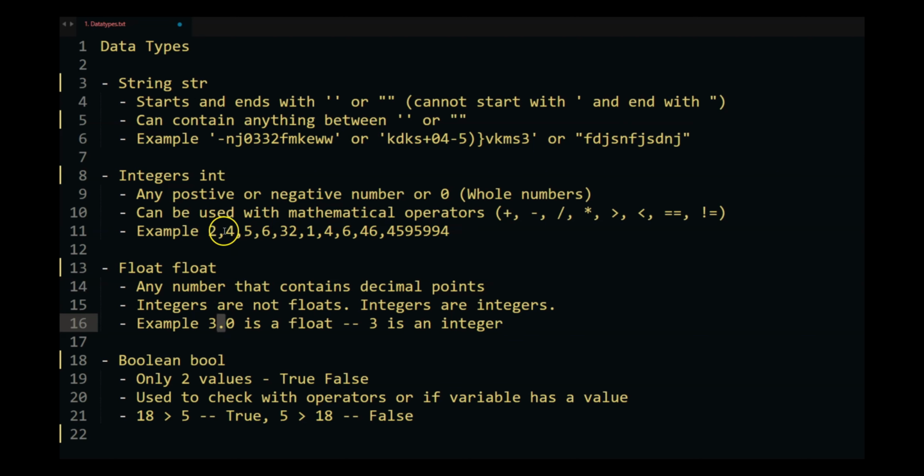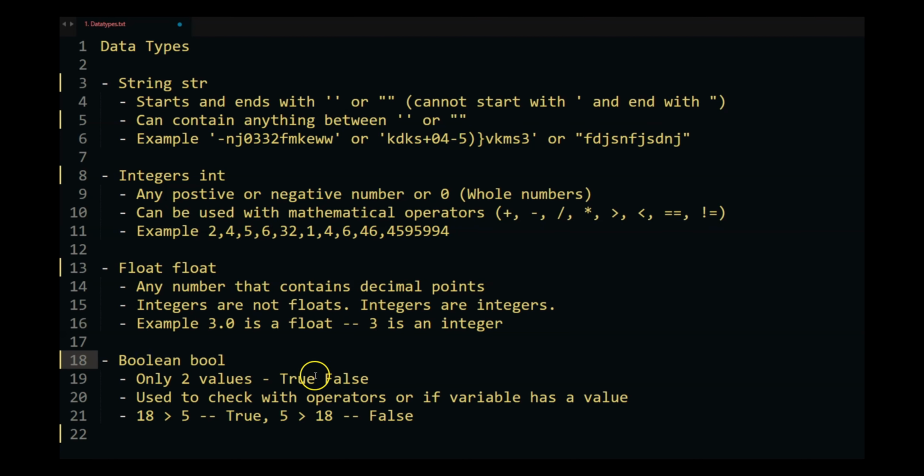So remember, 3 is an integer and 3.0 is a float because it has a decimal point. That is the easiest definition of float. If you see a decimal point, it's going to be a float. If there is no decimal point but it is a number, that means it's an integer.